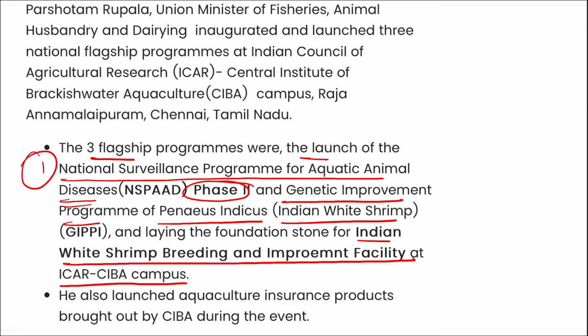So first is your National Surveillance Program for Aquatic Animal Disease. Second is your Genetic Improvement Program of Penaeus indicus, and third is your Indian white shrimp breeding and improvement facility at the ICAR CIBA campus. So these 3 programs, remember, were launched by Union Minister Purushottam Rupala ji. All right, moving on.